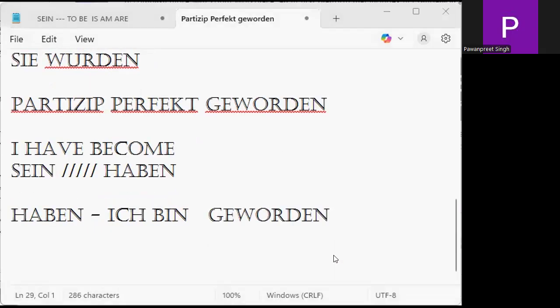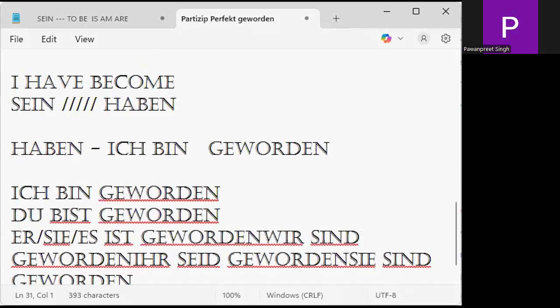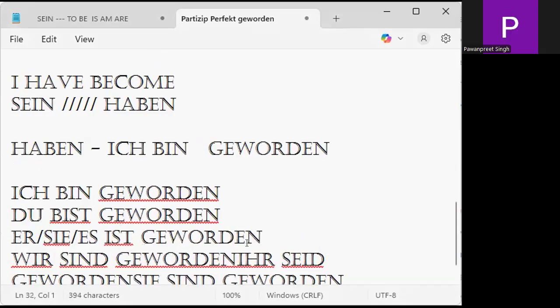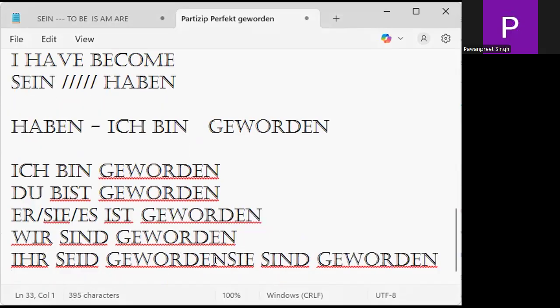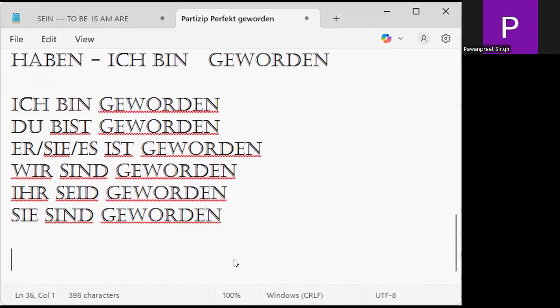You need to understand. Du bist geworden. This is your perfect. Ich bin geworden. Du bist geworden. You're using sein family. Er, sie, es ist, sein family. Er, sie, es ist geworden. Wir sind geworden. Ihr seid geworden. And sie sind geworden. Is it clear to you, my team?